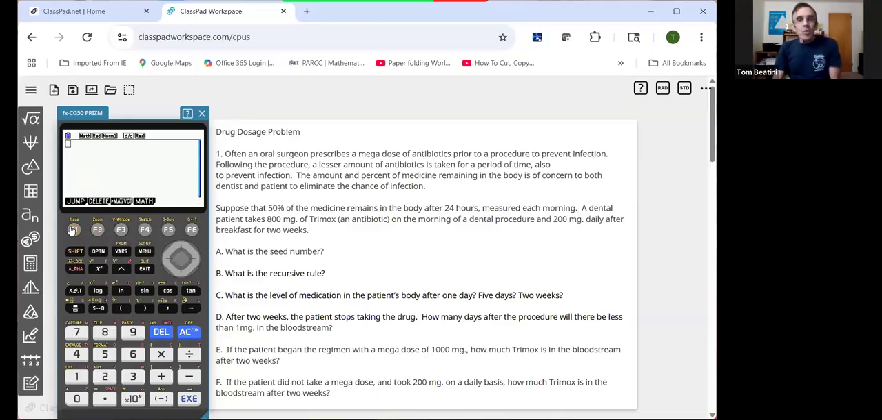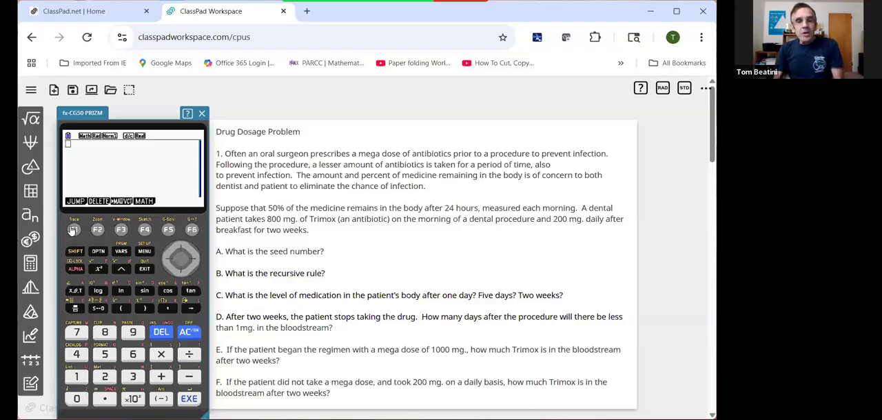Usually, if you have some kind of oral surgery, tooth pulled, root canal, you may need to take some kind of antibiotic over a period of time. Sometimes you get a superdose. So in the situation we have here, we have somebody taking a superdose of 800 milligrams of Trimox, which is also known as amoxicillin, on the morning of the procedure, and then 200 milligrams every day for 2 weeks.